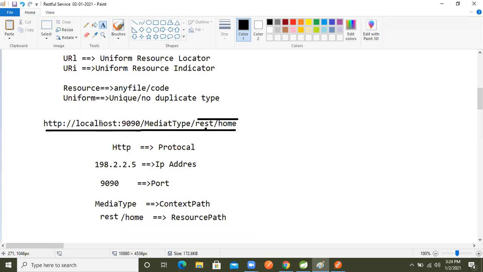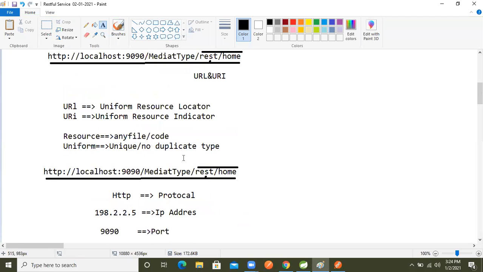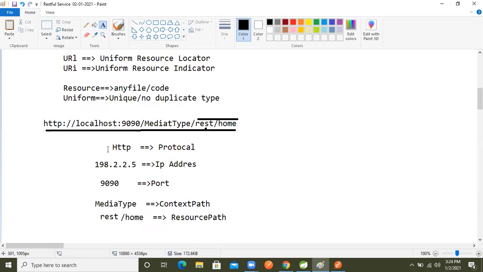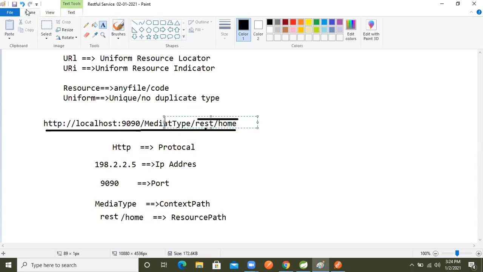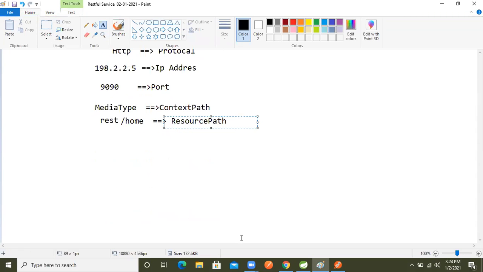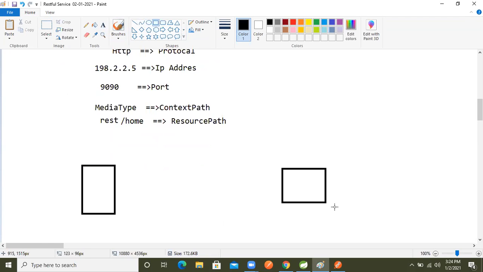So here I explained what the URL and URI are. After then I did a postmortem of that URL and URI, everything I explained here, right? But one thing: from here to here, I will explain URL and URI based on the server. Think about that we have two servers, server 1 and server 2.